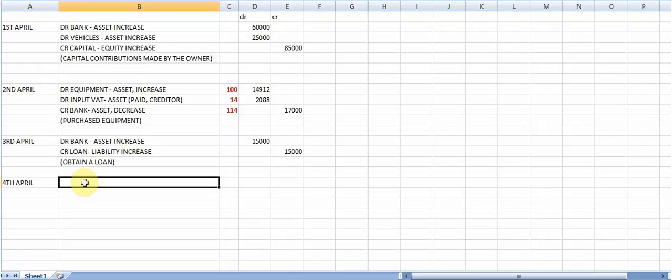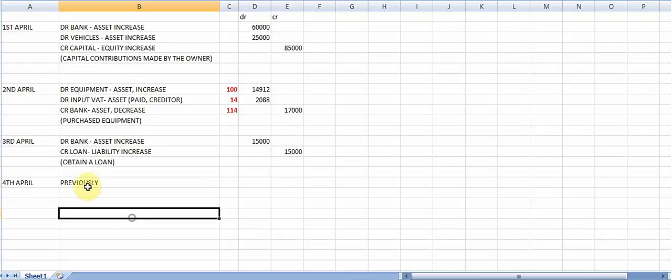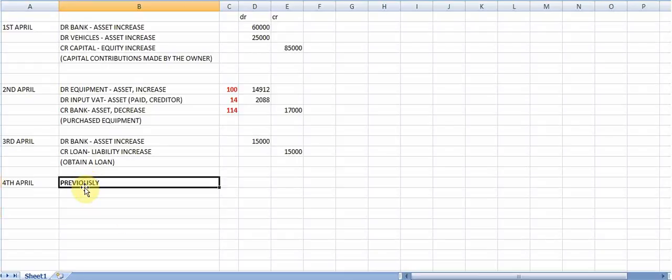So let's just say previously what had happened, and this is now not part of the required part, but I want to demonstrate to you the entry that was made. On the date that this credit sale took place, it might have been the previous month, so it would have probably been in March. This debtor came to you and they brought things worth 12,000 Rand.